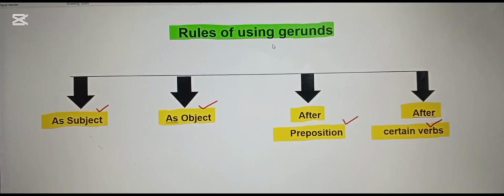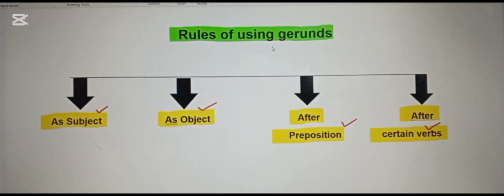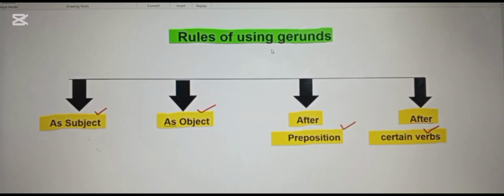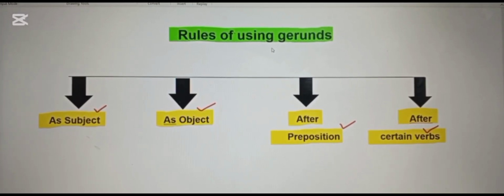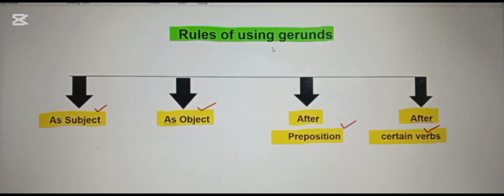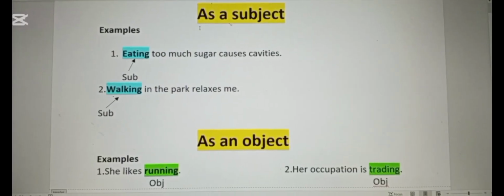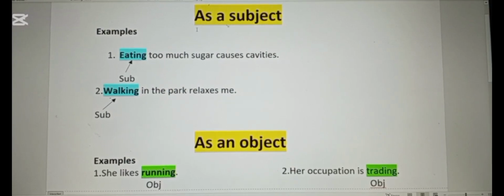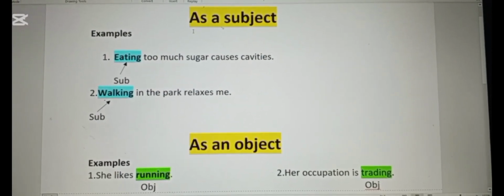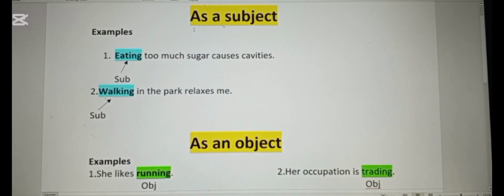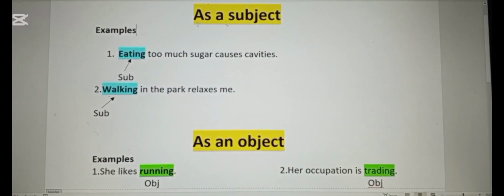Students, now we will move on with the rules of using gerunds. We can use them as a subject or as an object. Or we may also use them after prepositions, and they can be used after certain verbs. Students, now I will explain the uses of gerund step by step. I will give you a couple of examples to make everything clear and easy for you. Now, in the first place, gerund is used as a subject.